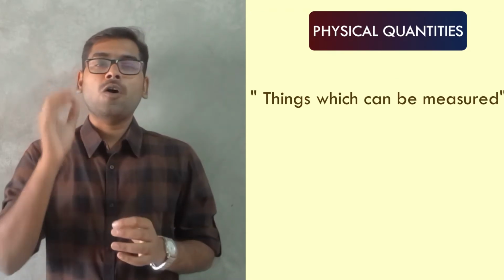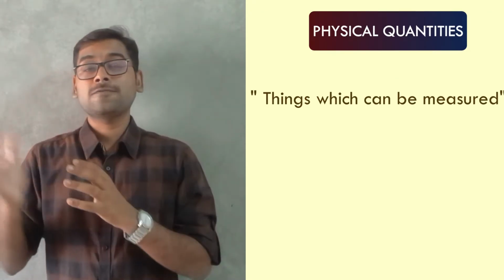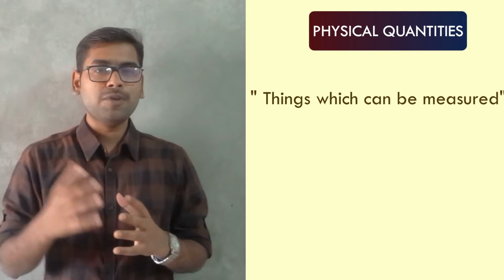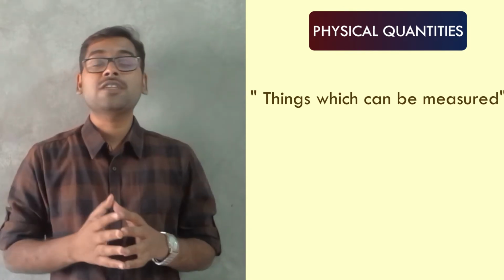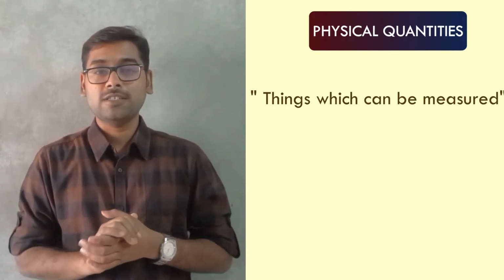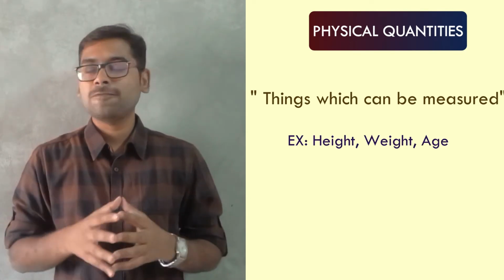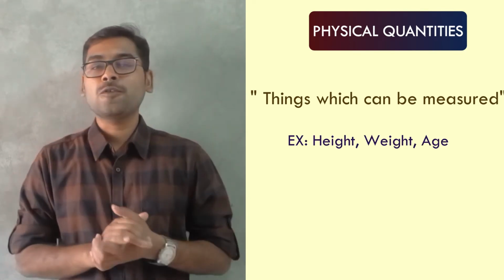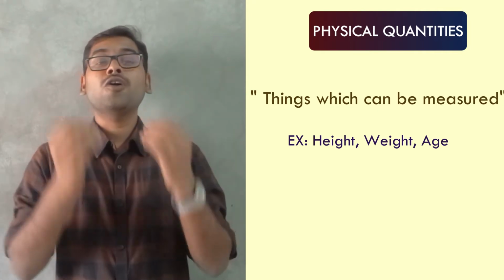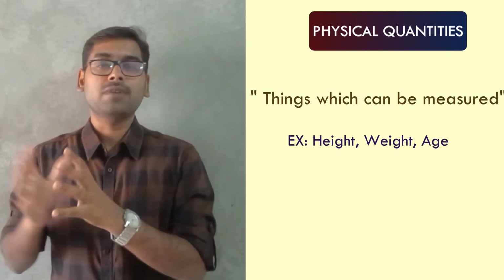In physics, all the things which can be measured are known as physical quantities. Or in simple words, the things which can be expressed in numbers are known as physical quantities. For example, my height is a physical quantity, my weight is a physical quantity, my age is also a physical quantity, because all these can be expressed in terms of numbers.